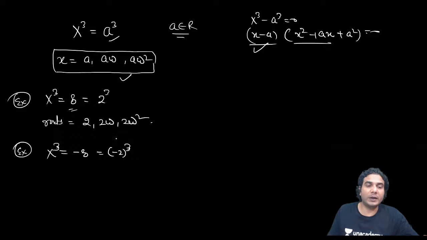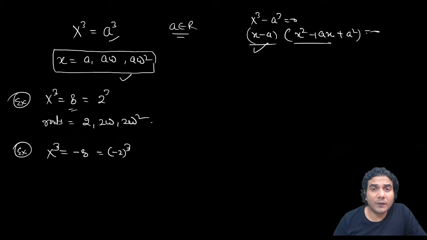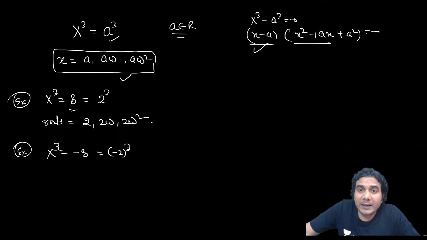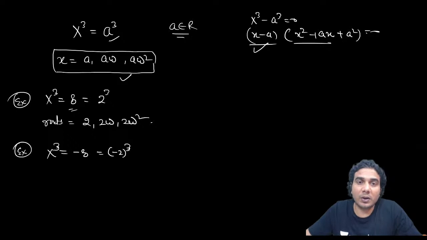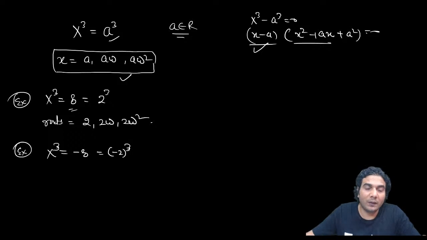If it were x raised to 4 is equal to minus 16, then minus 16 can't be written as minus 2 raised to 4, right? That's why the roots of x raised to 4 is equal to 16 and x raised to 4 is equal to minus 16 are not related, while they are related when n is odd. I hope you have got it.